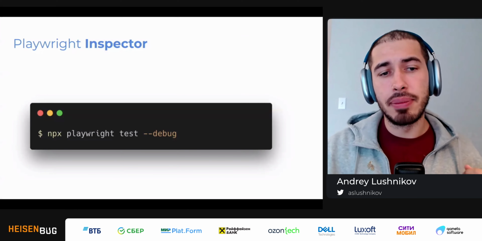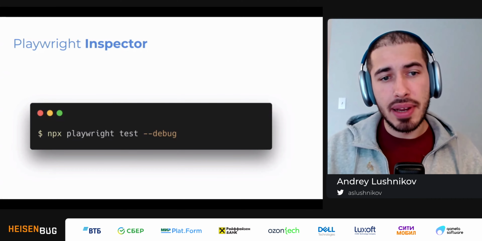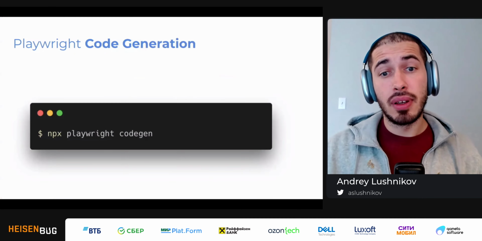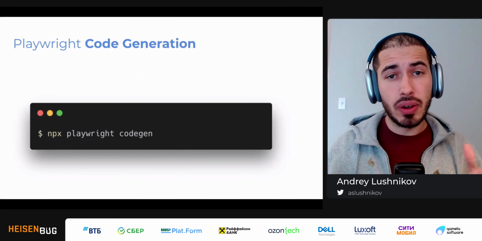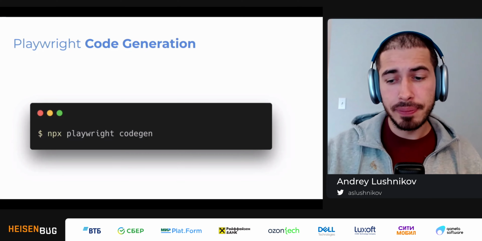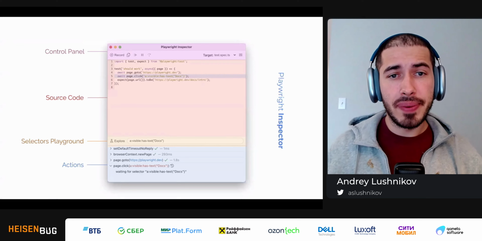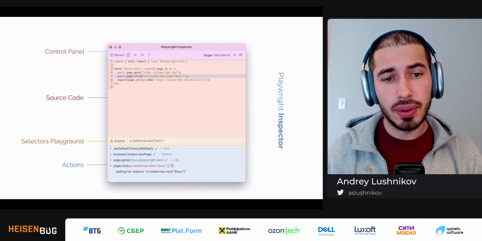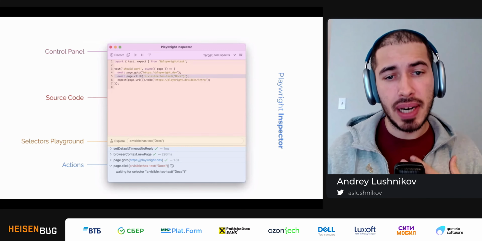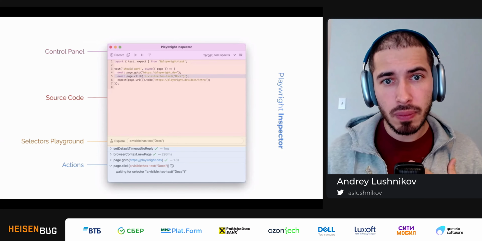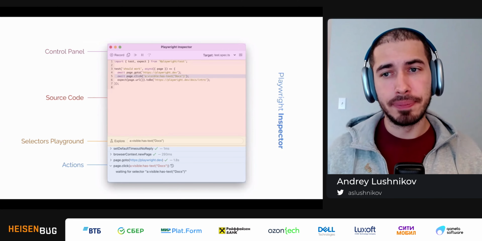Now, quick recap. We had this Playwright Inspector, and we used --debug to debug our tests. We have this Playwright CodeGen command, and we use it to generate new tests if we want so. And in both ways, we are presented with this beautiful Playwright Inspector UI that has control panel, source code, actions, and my personal favorite, Selector's Playground. Okay, so this was cool.